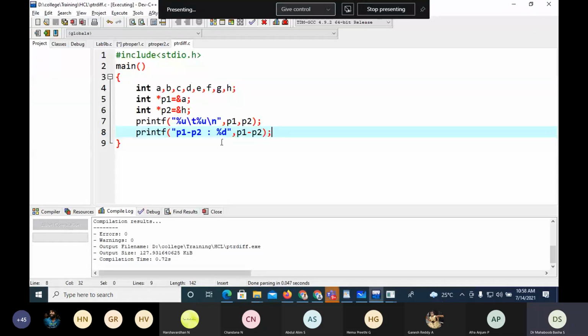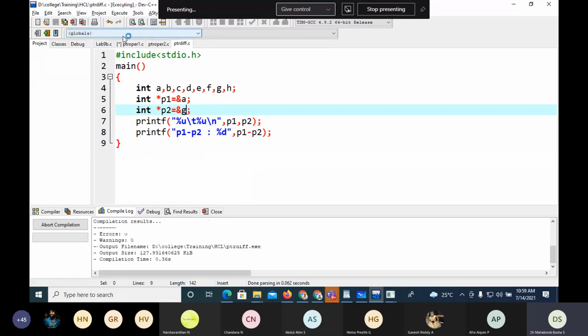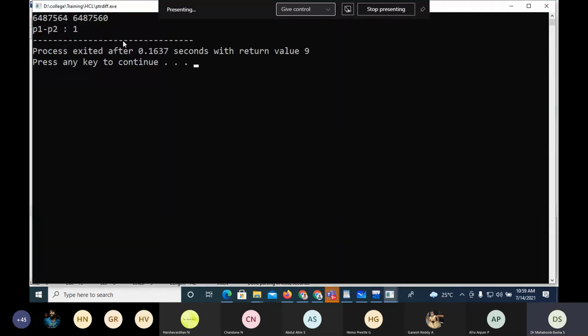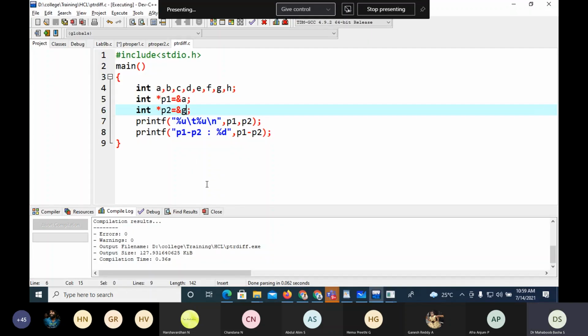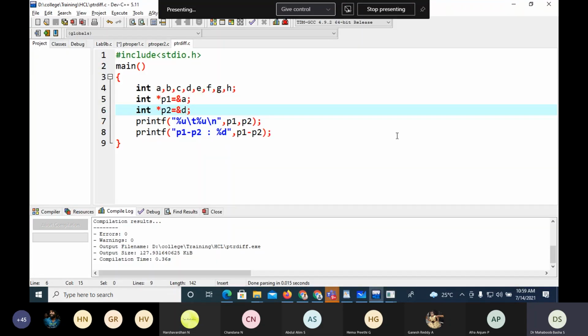So what I'm taking, H, I'll take G. We don't know what order they will be given. Still it is the same. P1 minus P2. A, G, suppose if I take D. Why are you getting the same P1 minus P2.